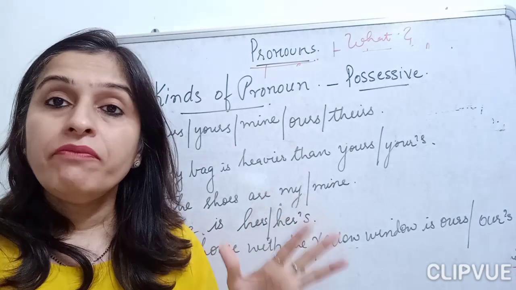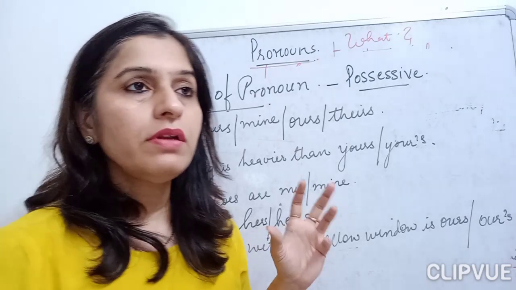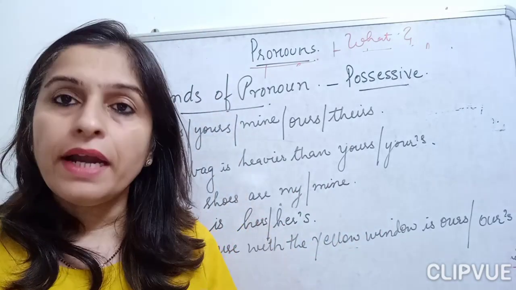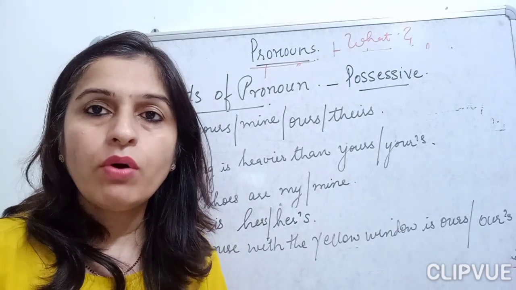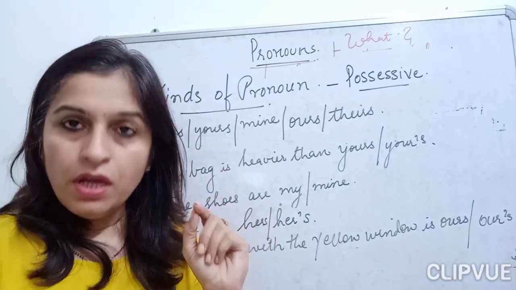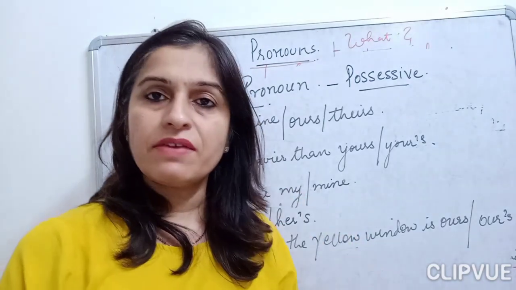Okay, when we were doing nouns, what we learned, children, is that nouns that show possession, that show belonging, are called possessive nouns. And how do we indicate the belonging? By putting an apostrophe S, indicating the relationship, the belongingness, the possessiveness.